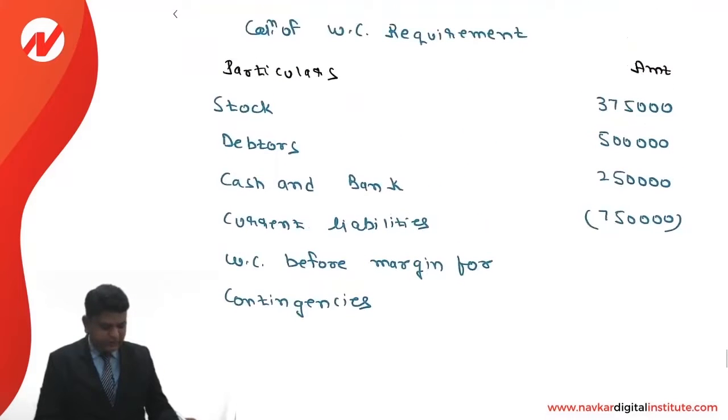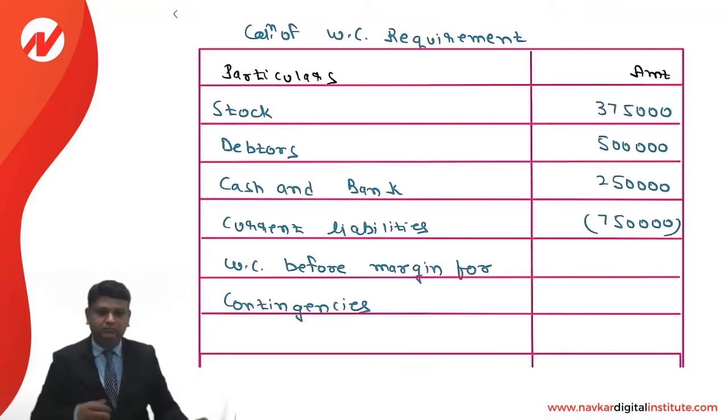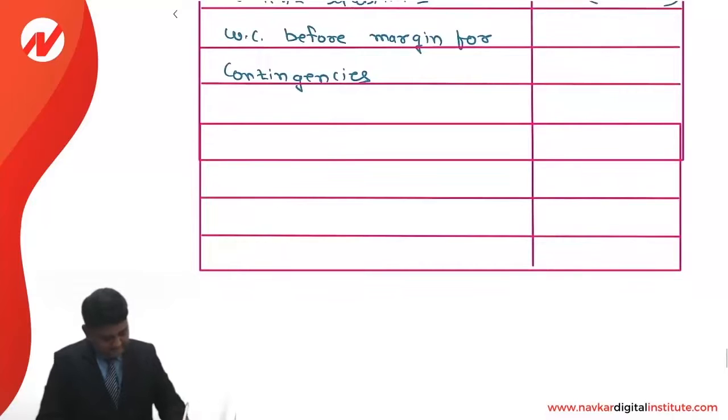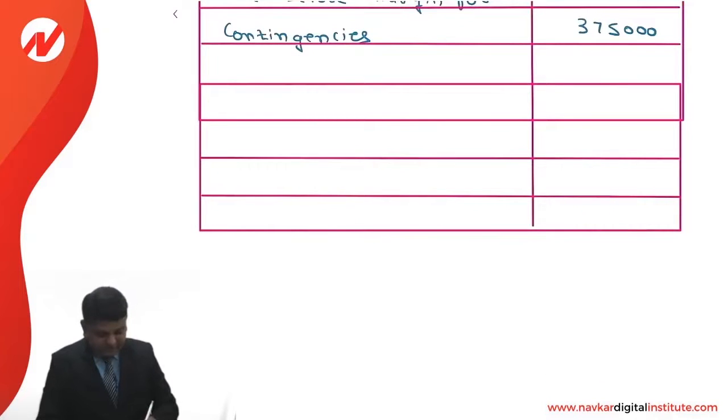That is the way we are supposed to make the calculation. So now let us see the working capital requirement before margin for contingencies. 3,75,000 plus 5 lakhs plus 2,50,000 minus 7,50,000, and it comes to 3,75,000. Next is a margin for contingencies.